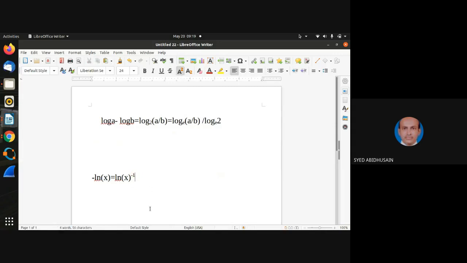Now I have written it correctly. See it here, are you able to understand what I have written? Minus ln of x is equal to ln of x raised to minus 1, or else this can be written as ln of 1 divided by x.